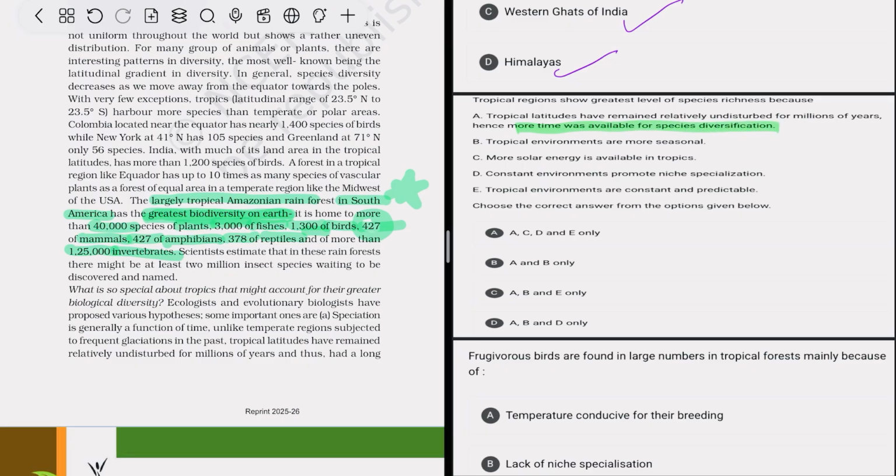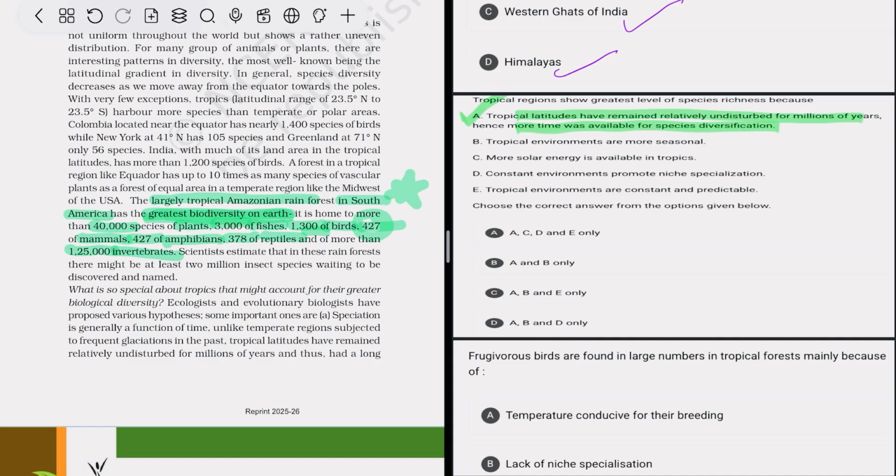So that is true, because when the tropical area remains undisturbed by glaciers or any disturbance, it has more time for evolution and species become more diversified. So yes, option A is correct.